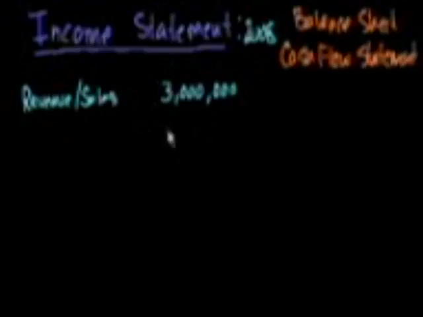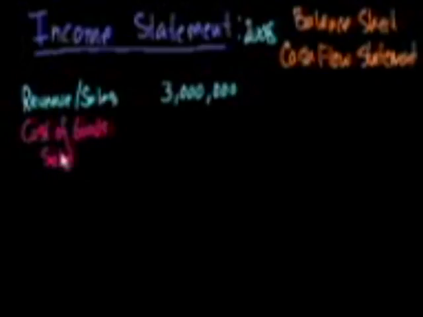So that's how much money they give us. But that's not how much income we made, because there was a lot of cost that went into making that widget that we have to account for. It's not like when someone gives me $3 million, I can just say, oh, I made $3 million, let me just put it all in the bank, I'm done, that was all income. So the first thing that you tend to see on an income statement is the cost of producing those widgets, and I'll put all my expenses in magenta. It'll sometimes be written as cost of sales, cost of goods sold.